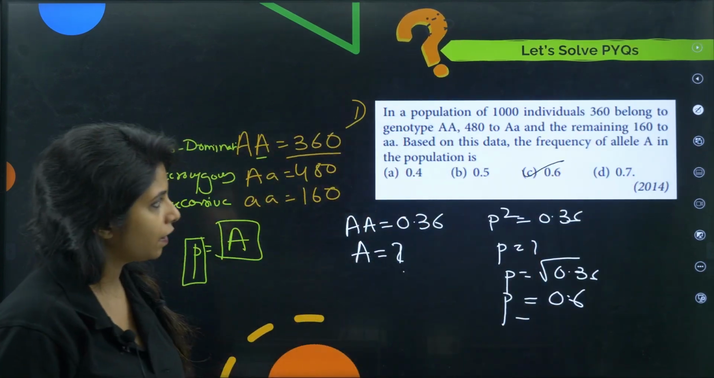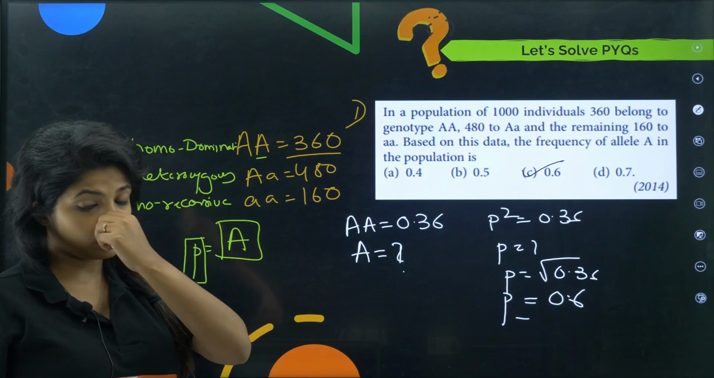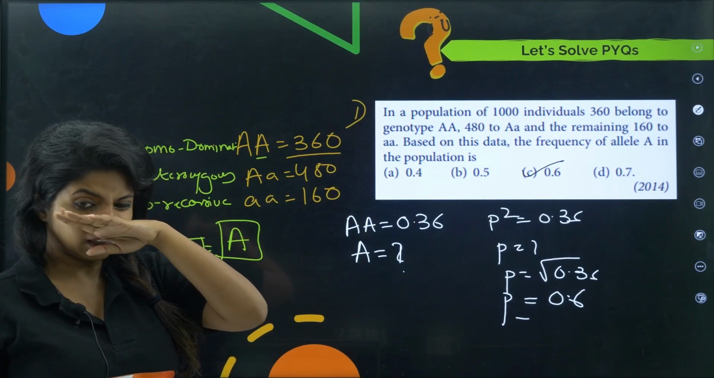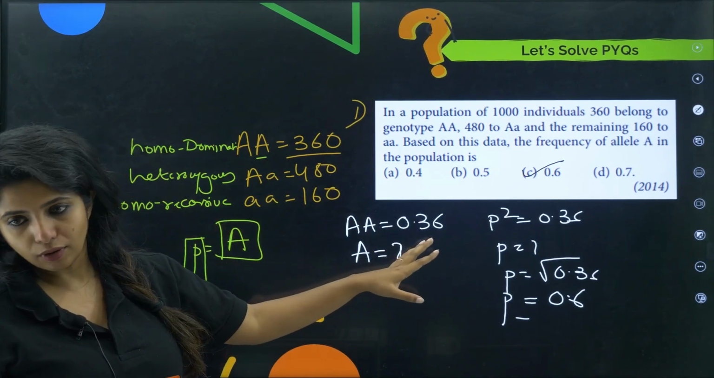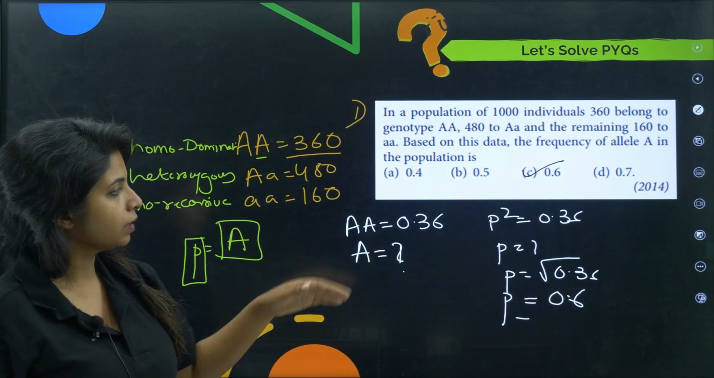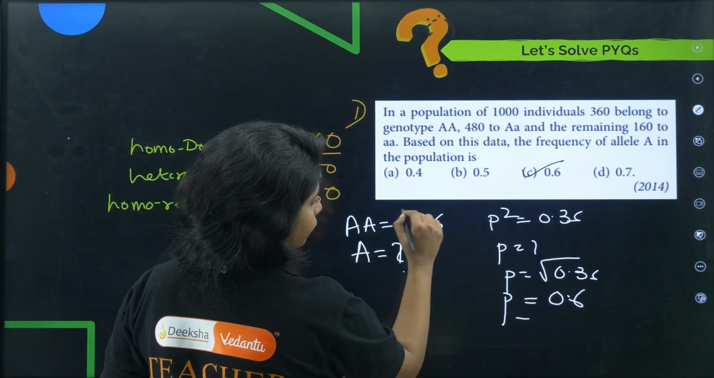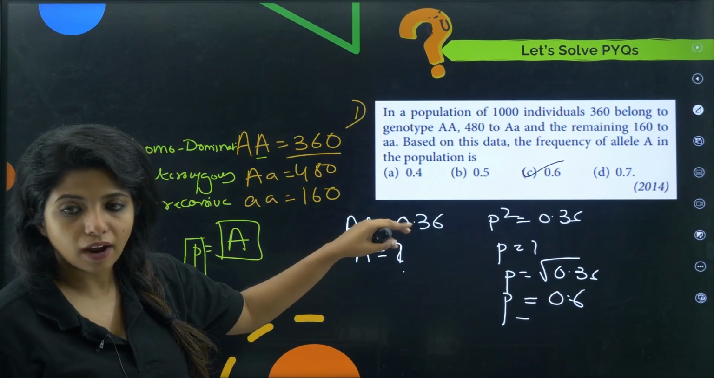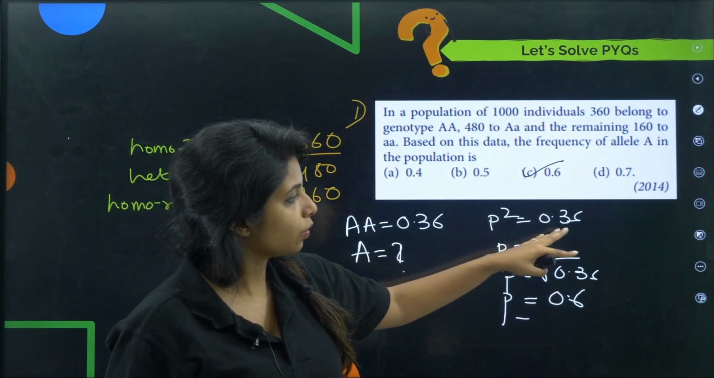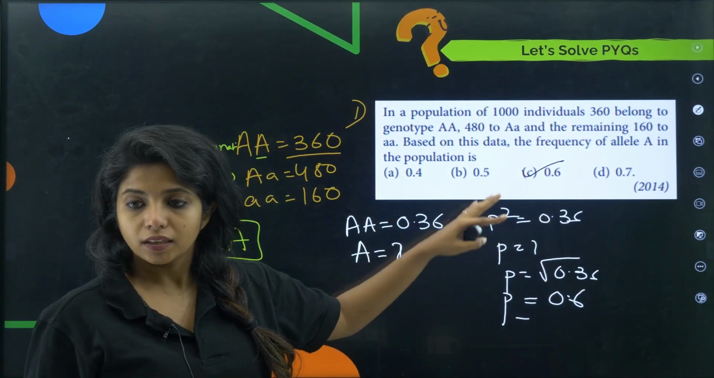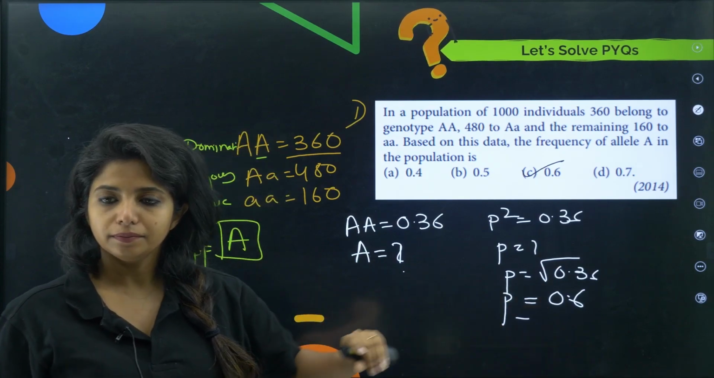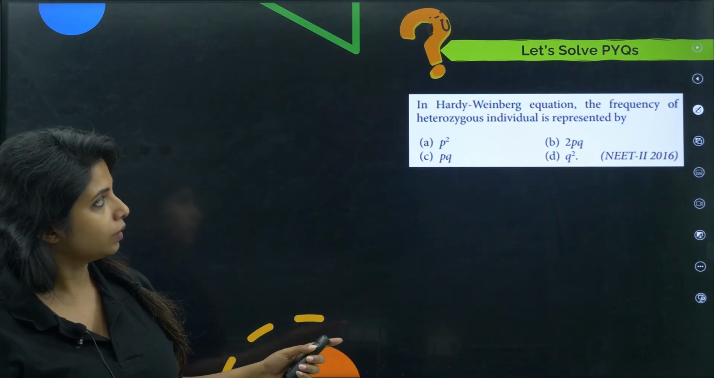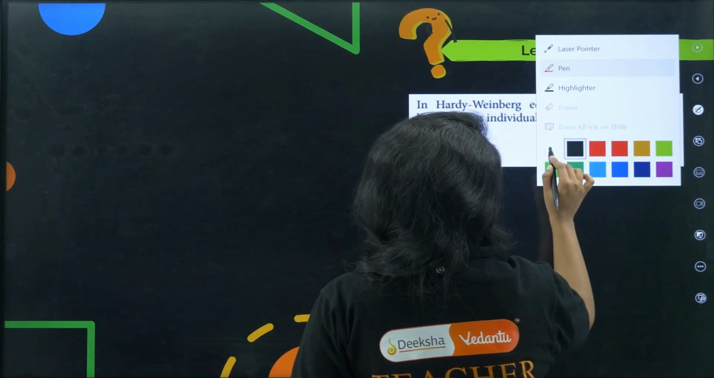Not too much drama, nothing like that. 360, you're making into decimal format. So 0.36 you have, that is capital A, capital A. This is the number and this is the frequency. So I have to calculate in decimal format. Over here, P square is 0.36, then P will be 0.6. Works. Going ahead with question number 2.